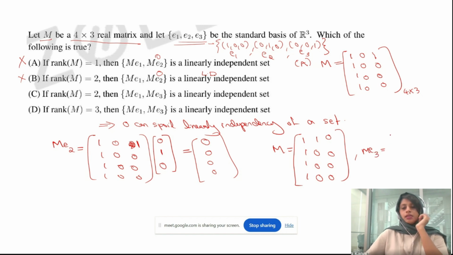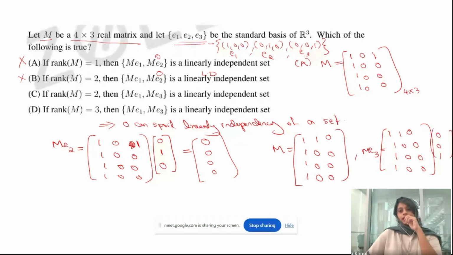What is ME3? 1, 1, 0, 1, 0, 0, 1, 0, 0, 1, 0, 0, multiplied by E3. What is E3 here? Look, this is our E3: 0, 0, 1. On multiplication, you will get nothing else, the 0 matrix. Which means this is also linearly dependent. Okay, so this option is also not correct.